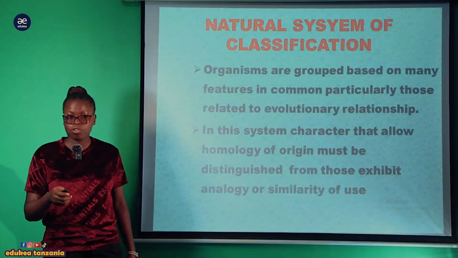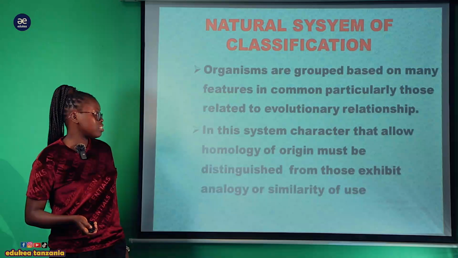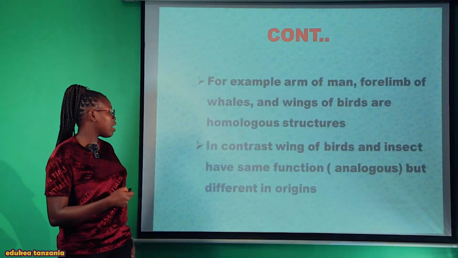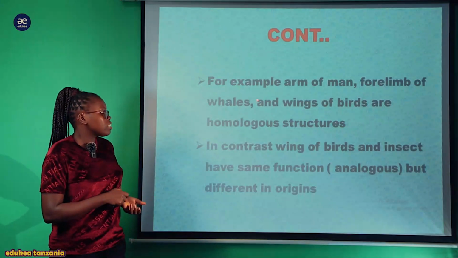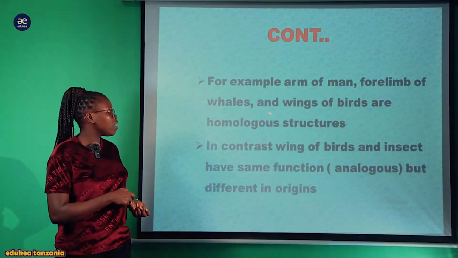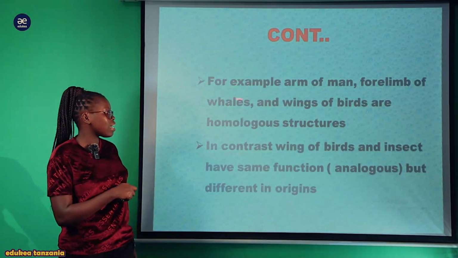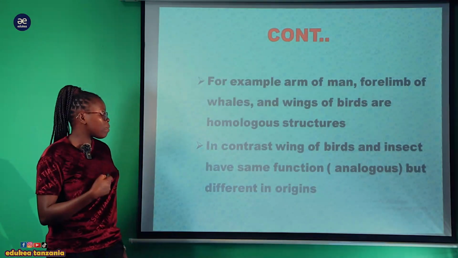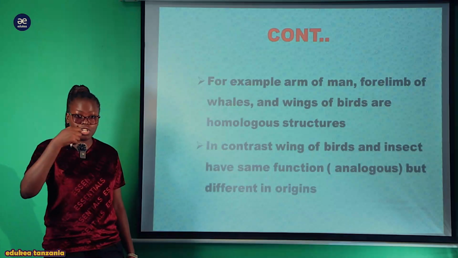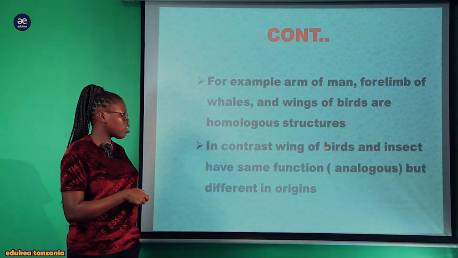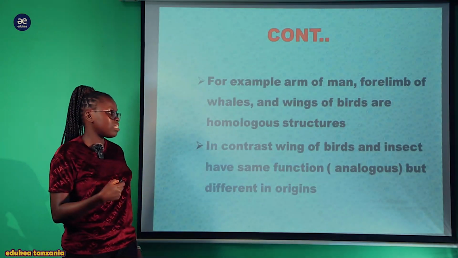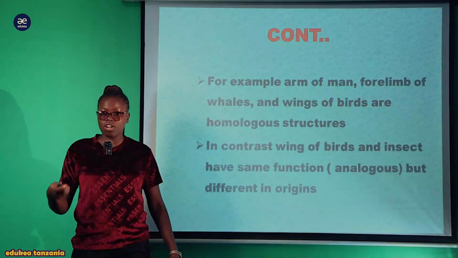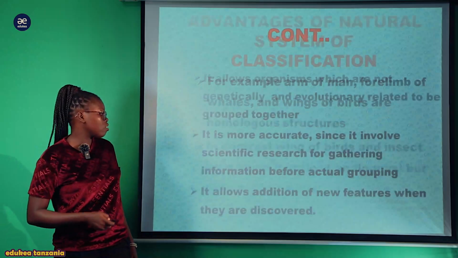So this is all about the natural classification system, where it distinguishes these two types of the character, homology and analogy. Now, for example, arm of man, forelimb of a horse, and wings of bats are homologous structures. They have evolved from the same structure. They are the same internally, but they perform different functions on the outside. Also, in contrast, wings of birds and insects have the same function, meaning that they are analogous, but they are different in origin and they perform the same function externally.